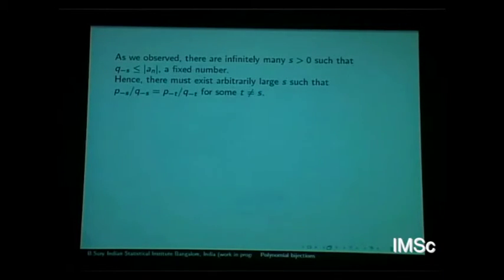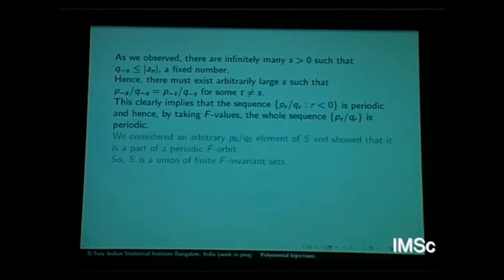So, as observed, infinitely many negative suffixes are there for which the denominator is less than or equal to mod a_n. So there may exist arbitrarily far apart fractions like this which are equal. Once two fractions are equal at a distance, the f values are also equal, so it follows that your sequence is periodic.